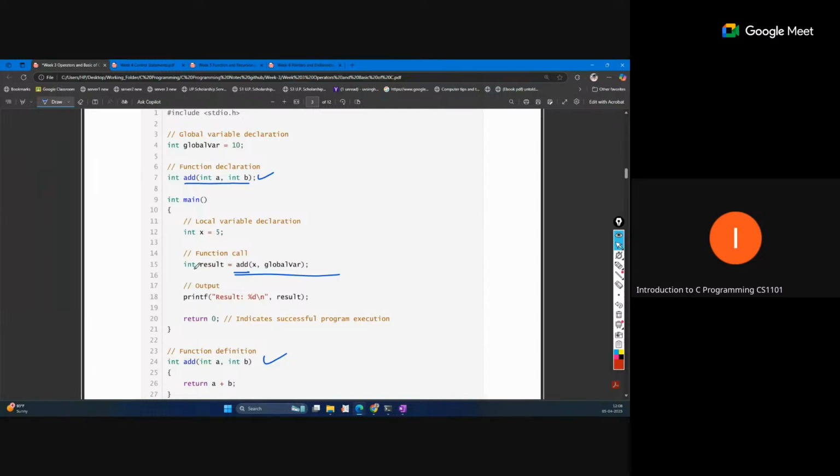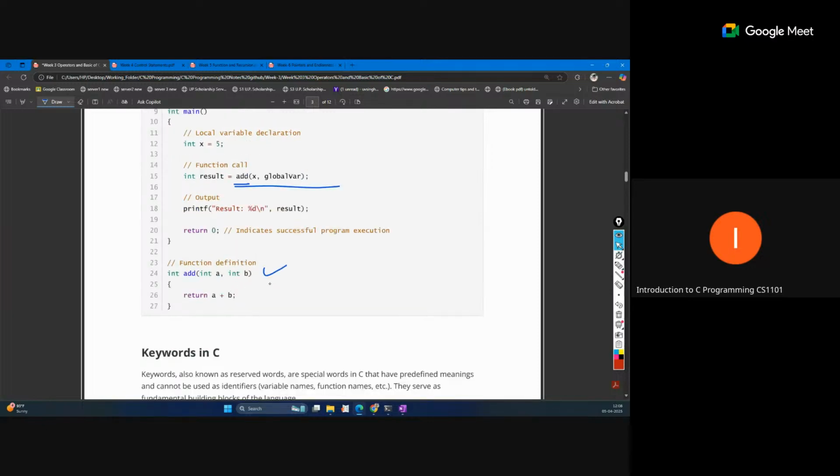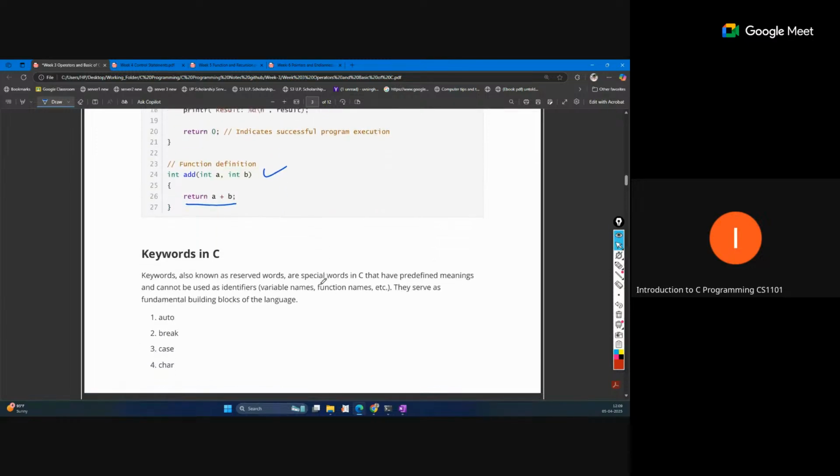But a definition also contains the internal body instructions, that is, what instructions we are executing inside the function. That function will be called and it will return something, and that return value will replace this call. That value will be assigned to result, and our execution will continue from this point. So this is the simple return statement.